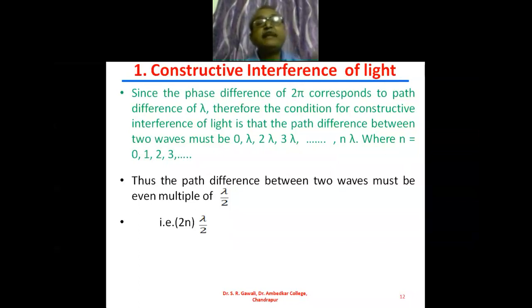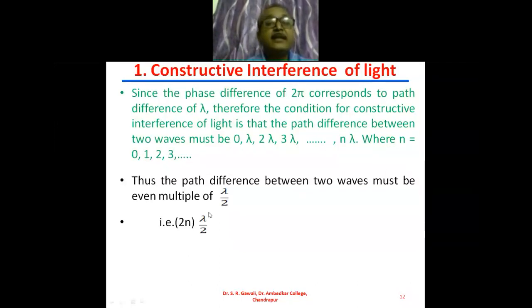Even number multiplied by lambda by 2 should be there. Look here. Now in place of this, I take the last word, twice n into lambda by 2. So this twice and this twice, in the numerator and denominator, get cancelled and we get n lambda. So here you can see the last condition is n lambda.